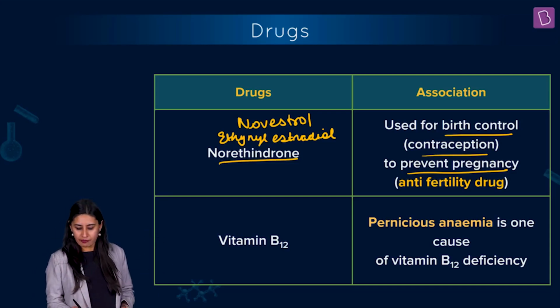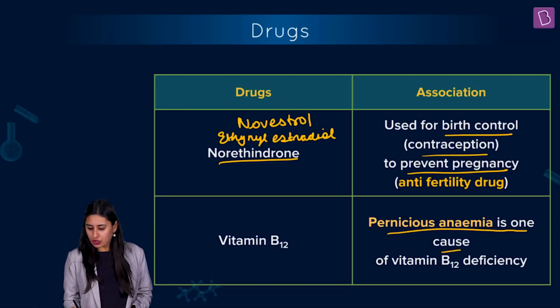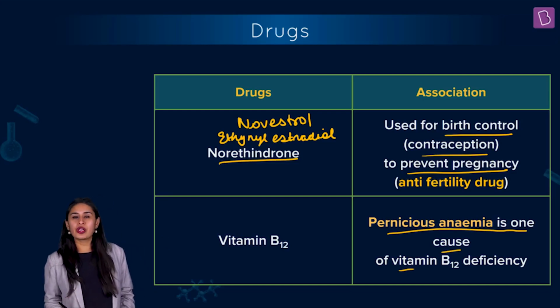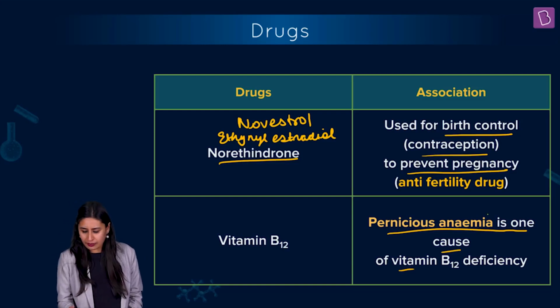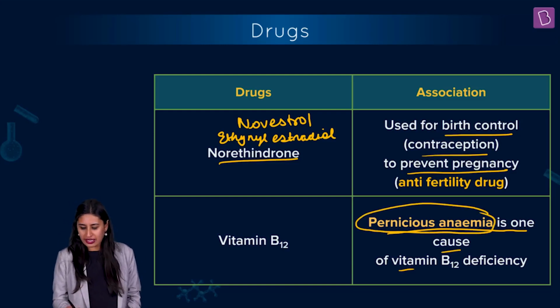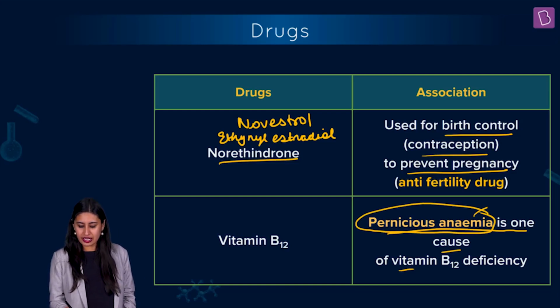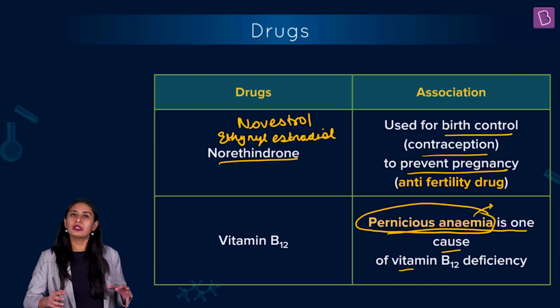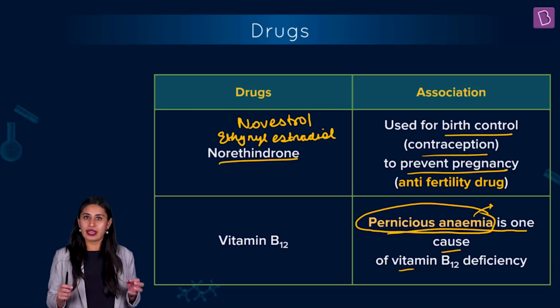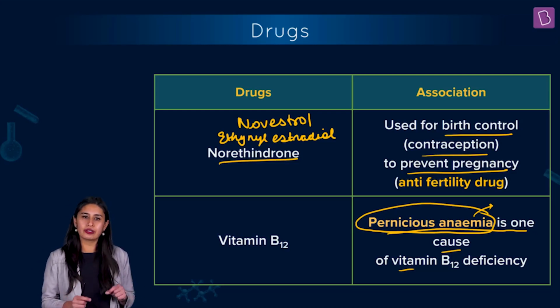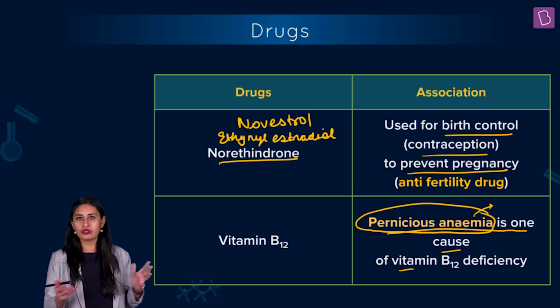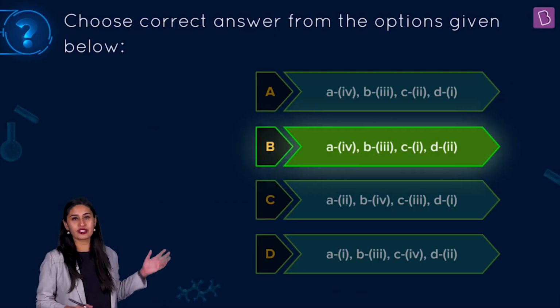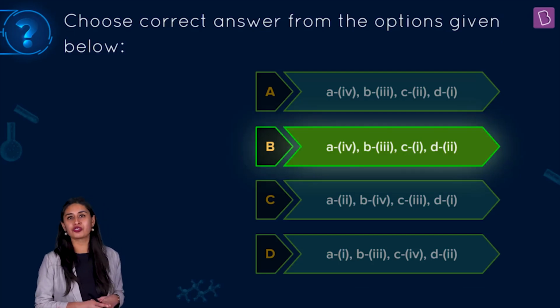And vitamin B12: pernicious anemia is the result of vitamin B12 deficiency, and sometimes the examiner may write Addison's anemia instead, which means the same. So different examples, different medicines, everything is given in NCERT from this chapter. Any single line can become a question, so there can be plenty of questions possible, but one thorough reading and you know the right answer. So for this question, the right answer is option B.